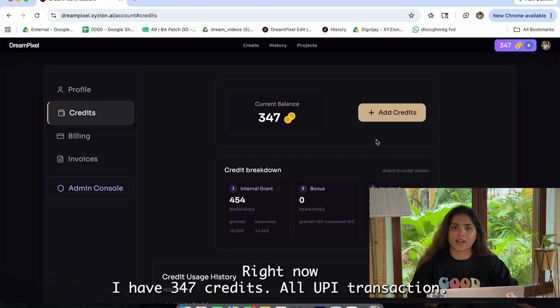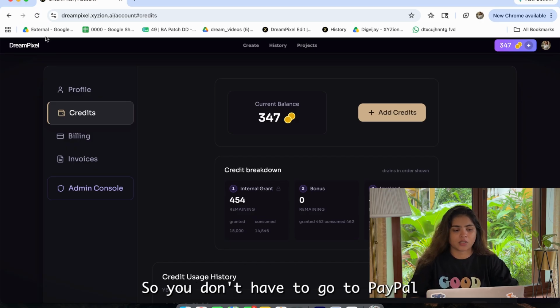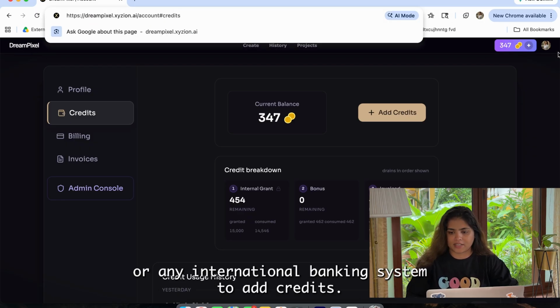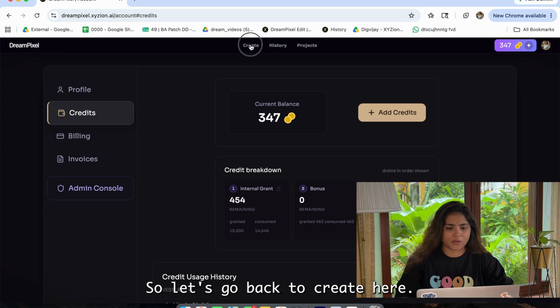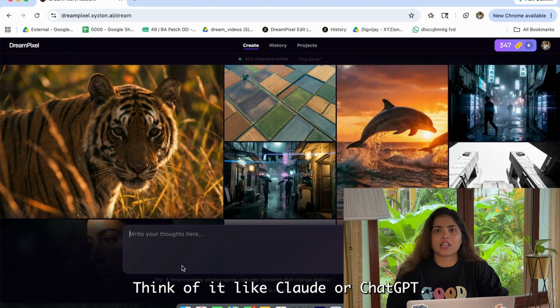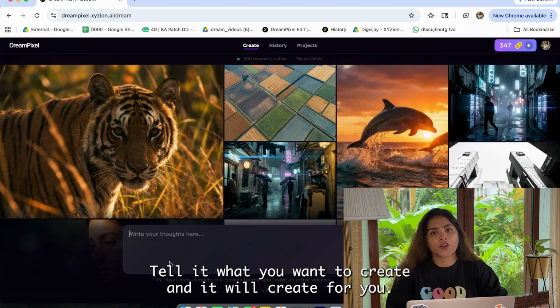All UPI transactions, all banking transactions work in this tool. So you don't have to go to PayPal or any international banking system to add credits. So let's go back to create here. This is our AI agent. Think of it like Claude or ChatGPT. Tell it what you want to create, and it will create for you.